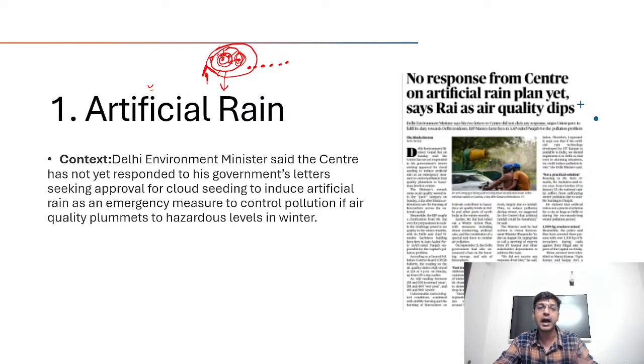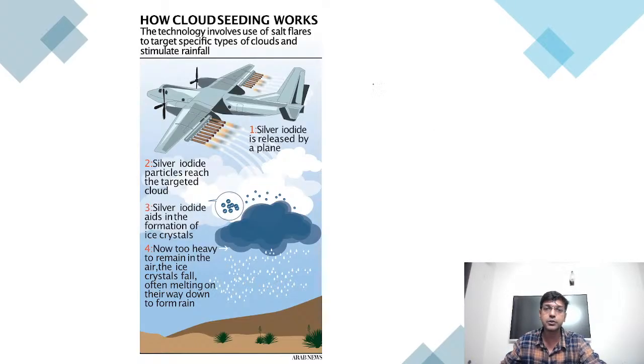Now we will understand how we are actually enhancing this artificial rain. You are able to understand the role of condensation nuclei. Here also we are using condensation nuclei. Silver iodide is there, potassium iodide is there, and dry ice is also one.